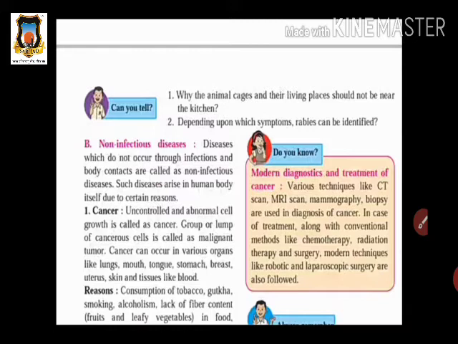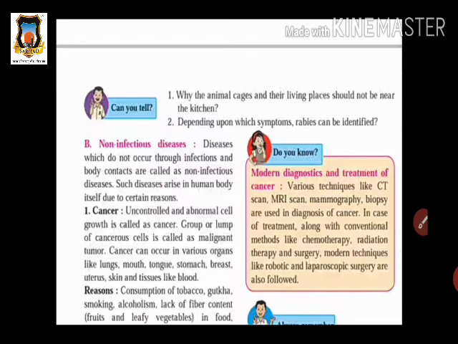By taking a CT scan of the human body, also there is the MRI scan. In an MRI scan, the whole body can be scanned. By this scanning we identify whether there is a development of such type of cell growth or not, whether a tumor is present or not in all the parts of the human body. Mammography and biopsy are also other techniques used for the diagnosis of cancer.